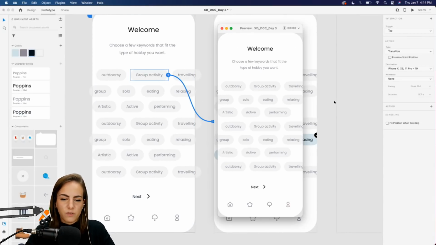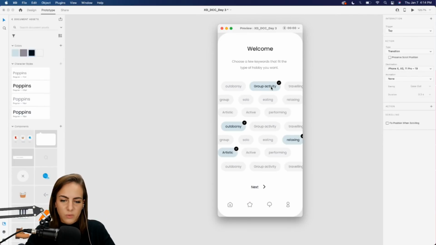So let's go ahead and preview this. So far what we have. So we select group activity, we select outdoors, all of these, they're selected. Perfect.